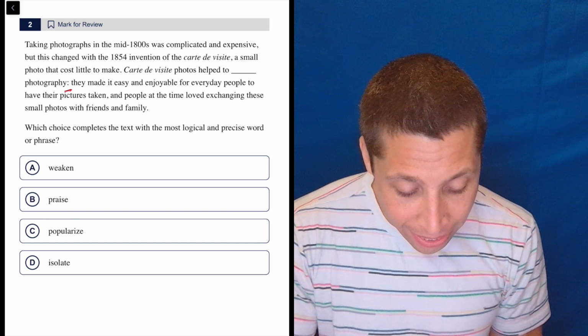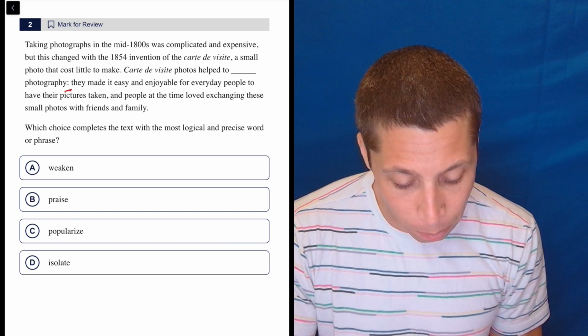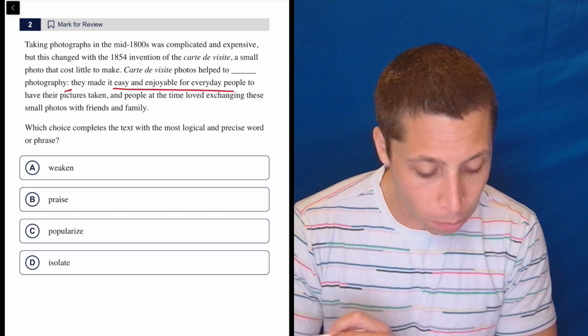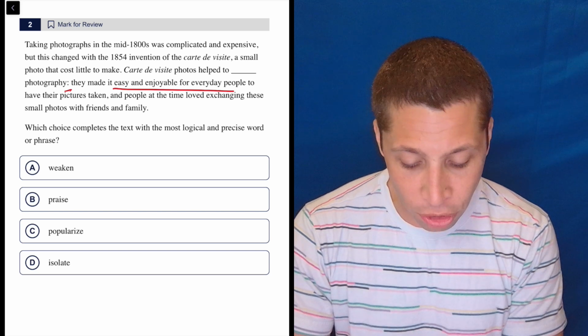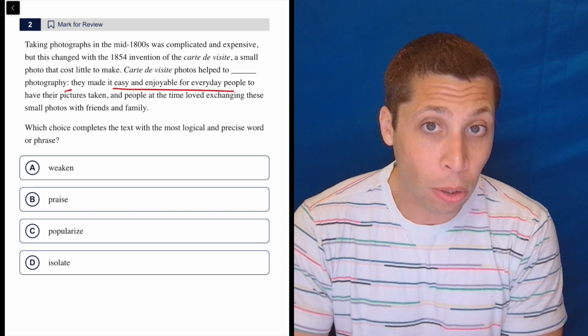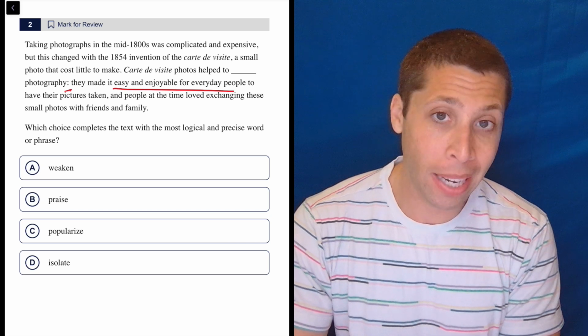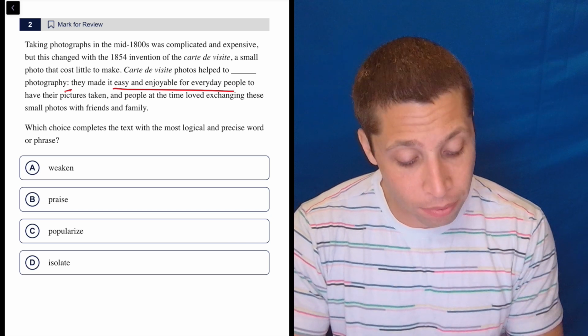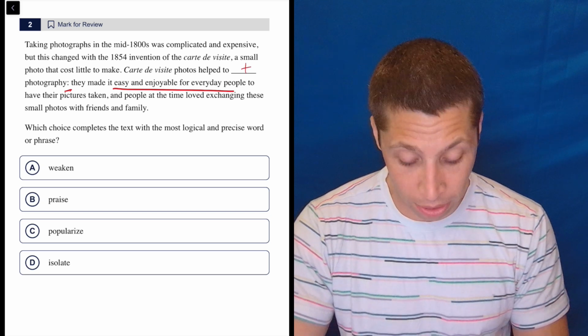So they made it easy and enjoyable for everyday people to have their picture taken. So easy and enjoyable for everyday people. And people at the time loved exchanging these small photos with friends and family. So I don't necessarily have a single word that is going to go into that blank based on that. There's a lot of positive though. So maybe just thinking in terms of connotations, I can go with positive.